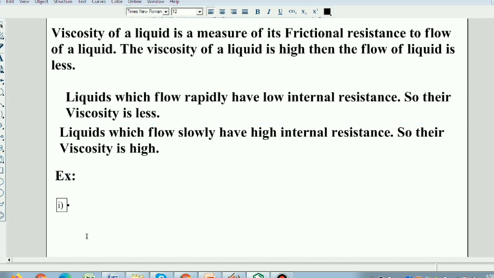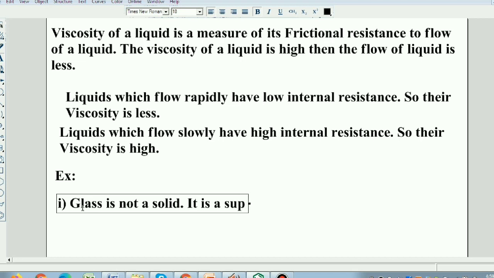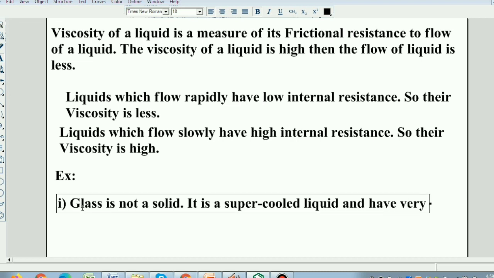Glass is not a solid, it is a super cooled liquid, so its viscosity is very high.